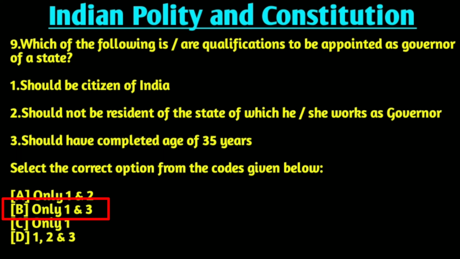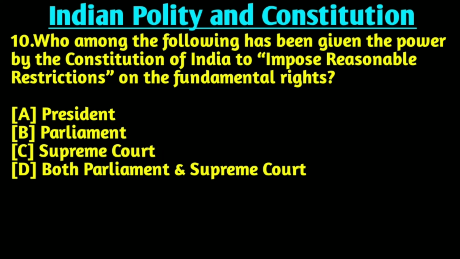Our next question is, who among the following has been given the power by the Constitution of India to impose reasonable restriction on the fundamental rights? Right answer is option B, Parliament. Fundamental rights listed in Part 3 of the Constitution are not absolute and can be restricted on reasonable grounds by the legislation enacted by Parliament.